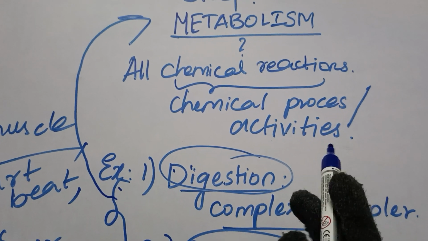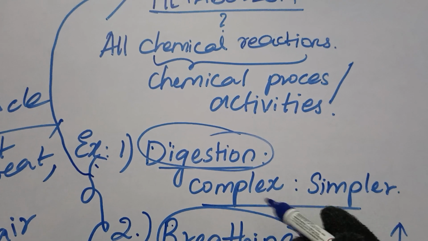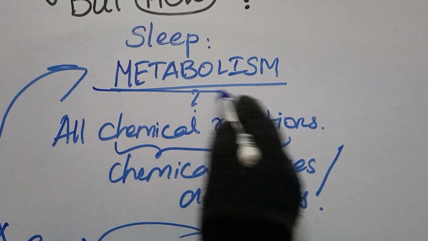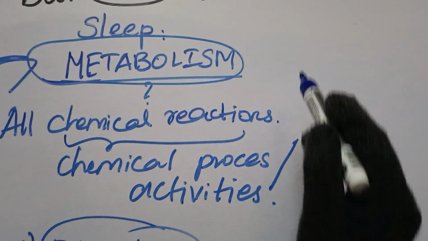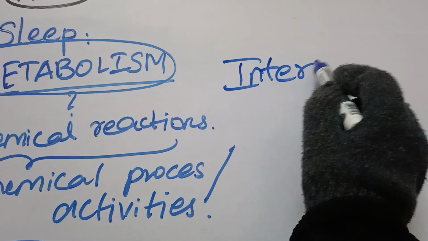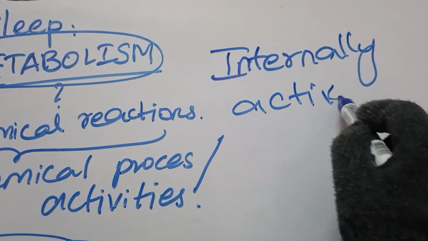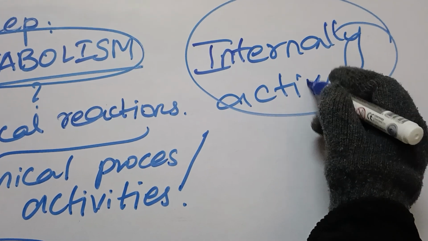So why is our body working while sleeping? Because our body is showing metabolism. Clear? That means even when sleeping, we are internally active. So this concept of metabolism is very important, children.